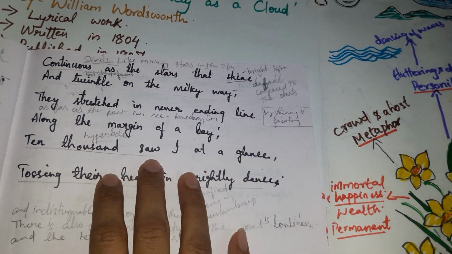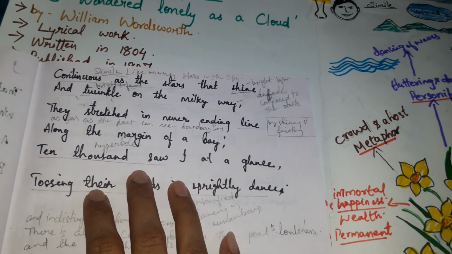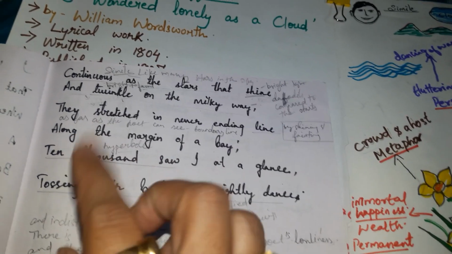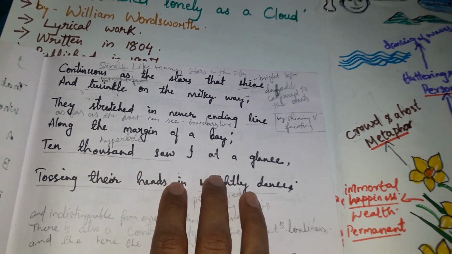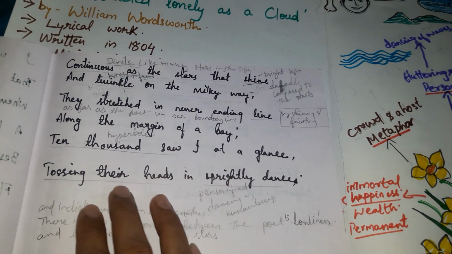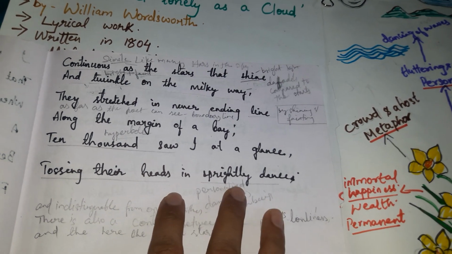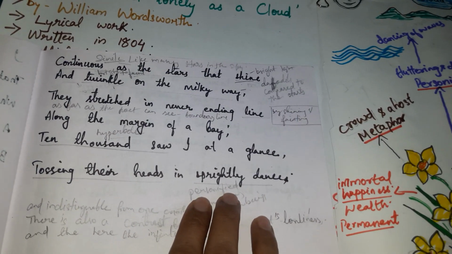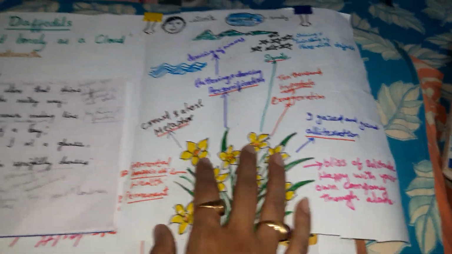The poet has used hyperbole here by expressing that he saw 10,000. Now, I don't think he would have stood there and counted the flowers, isn't it? But in an exaggerated way, he says that he had found 10,000 at one glance, tossing their heads in sprightly dance. Again, a personification. They were tossing, they were moving, they were dancing there like human beings.